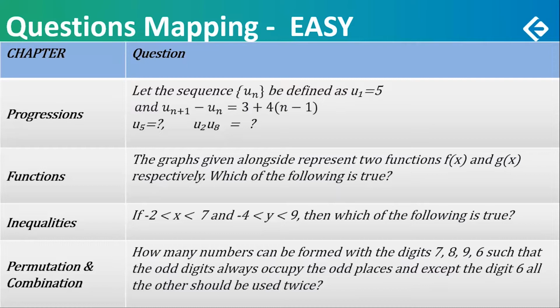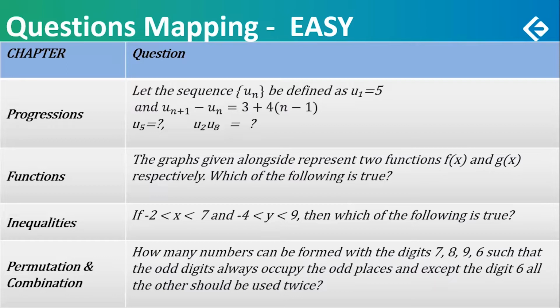A question from inequalities, easy one. Range of x is given, range of y is given. X is between -2 and 7. Okay, here I have made a small mistake in the sense I have included less than. It would be less than or equal to. So it is a closed limit -2, 7, and y is a closed limit -4, 9. And which of the following is true? There were 4 options regarding x plus y, x square minus y square, and things like that. Just try a few options and you will have an answer.